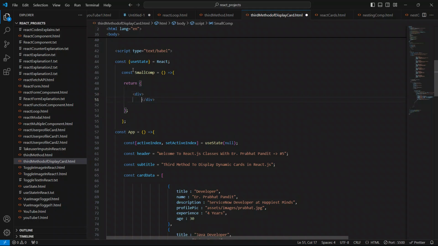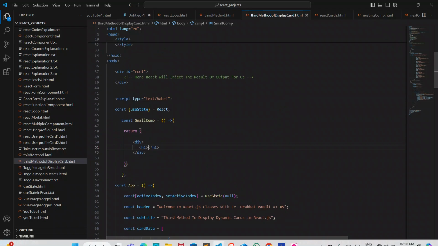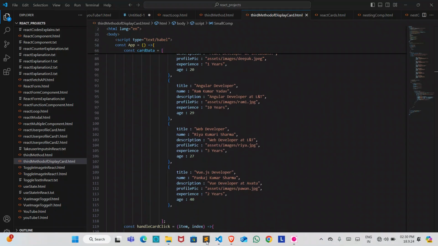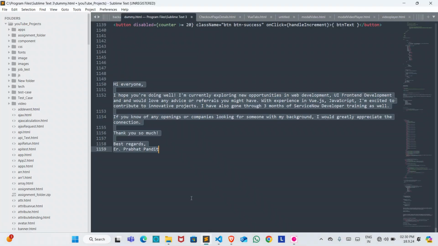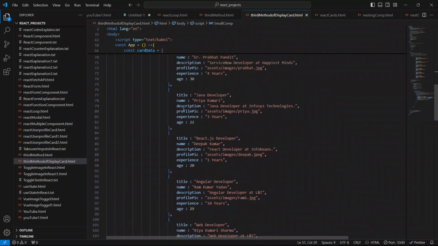Inside this div I'll just return the name. Inside the h1 element I'll just return the name. So as of now, let's just save this. Whatever I have cut is in the clipboard, so we have to paste it inside this. Paste it here, it will save a lot of time. So this is it.